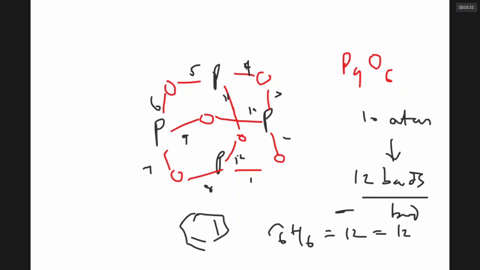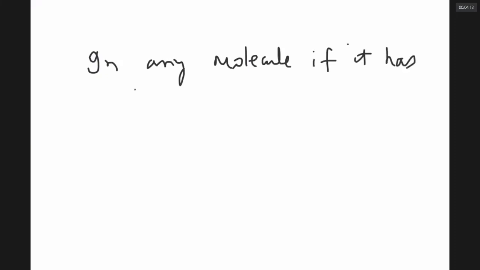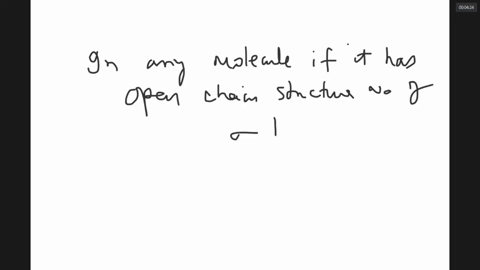Do you have this concept or should I explain? In any molecule, if it has an open chain structure, whether organic or inorganic, the number of sigma bonds is equal to the number of atoms minus 1. Are we very clear?